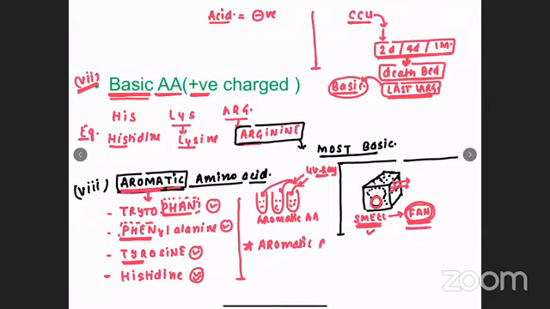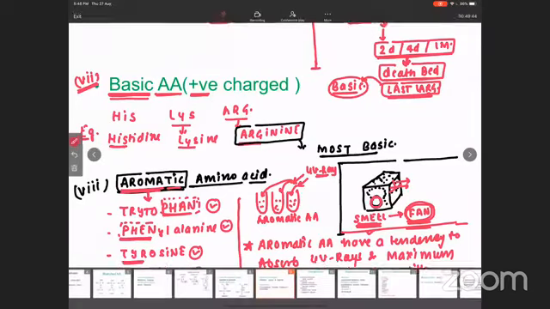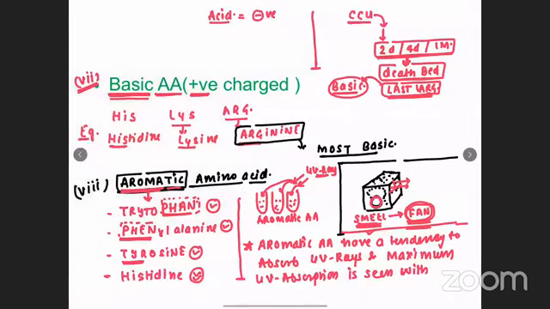Among these all four amino acids, if they ask which one has the maximum absorption, the maximum UV absorption is seen with tryptophan.